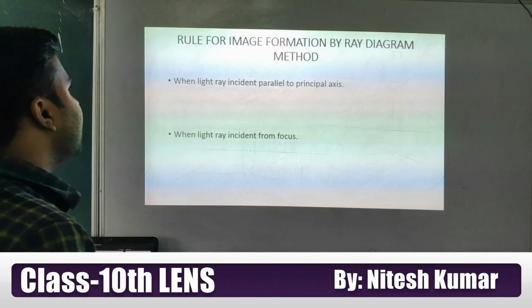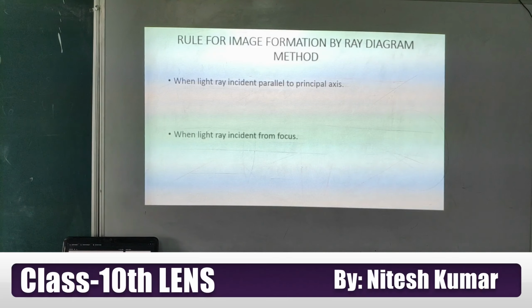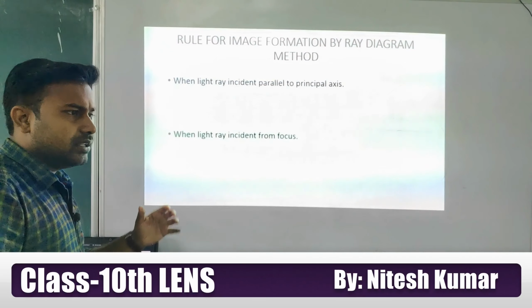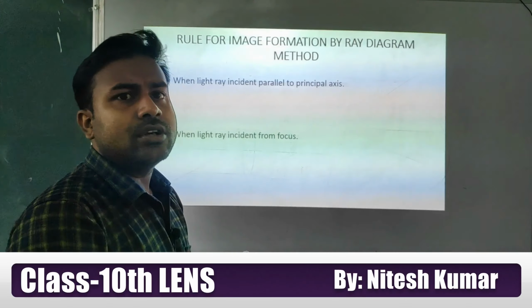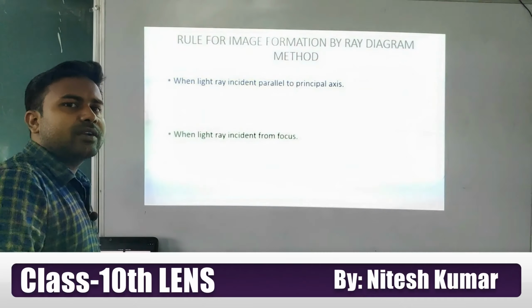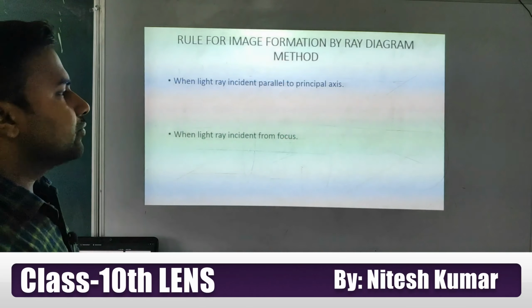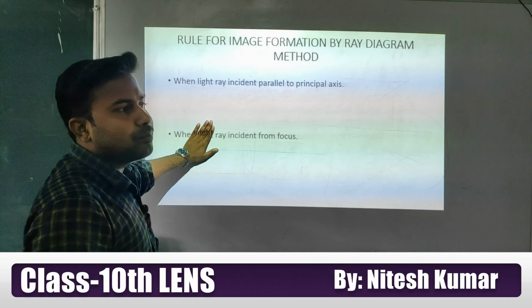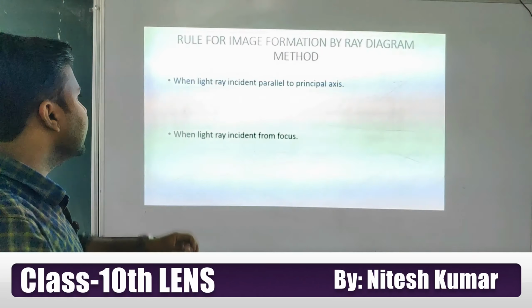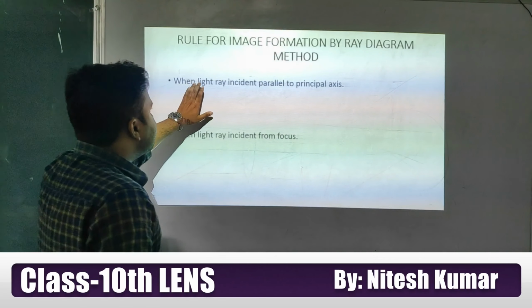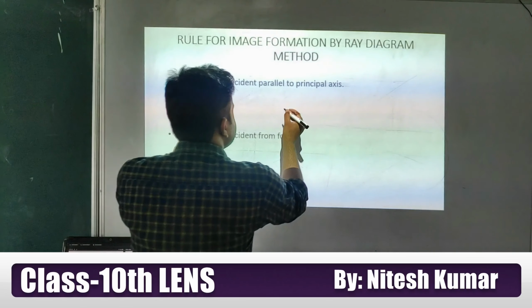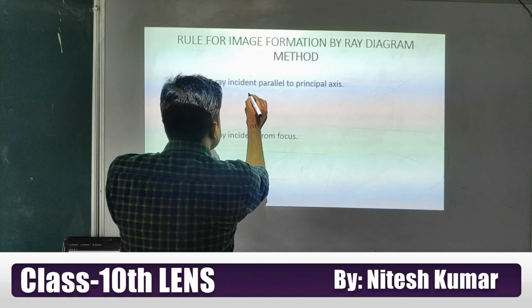Okay students, now I am going to discuss the rules for image formation by ray diagrams. In this chapter we are going to draw ray diagrams showing how concave and convex lenses form images. For that, these are the supporting rules. So using these rules we are going to draw the ray diagram. Okay, so first is what? When a light ray is incident parallel to the principal axis. Look at this. So I am considering both the cases.